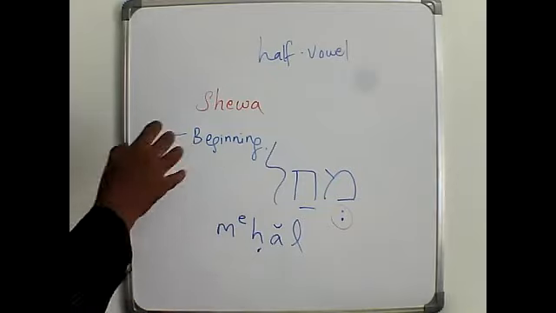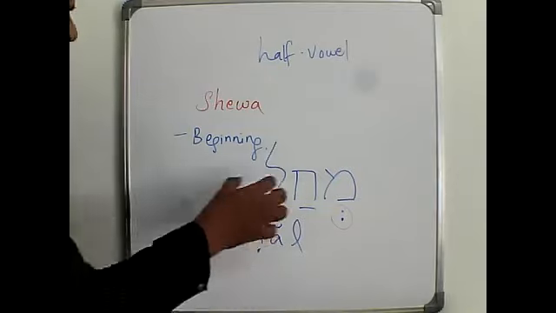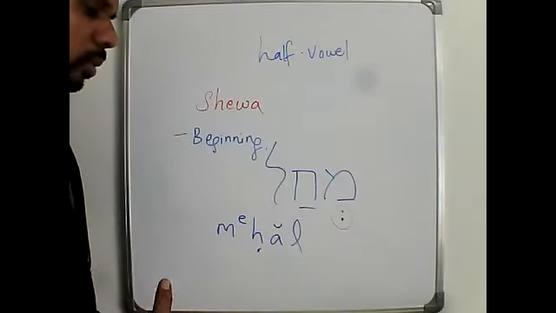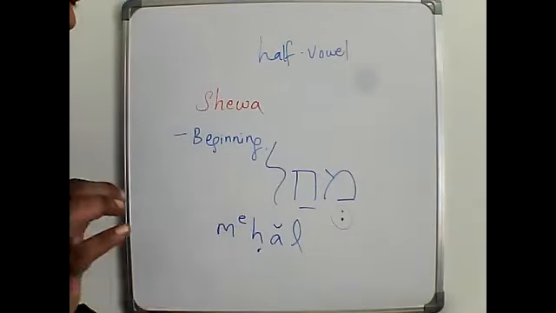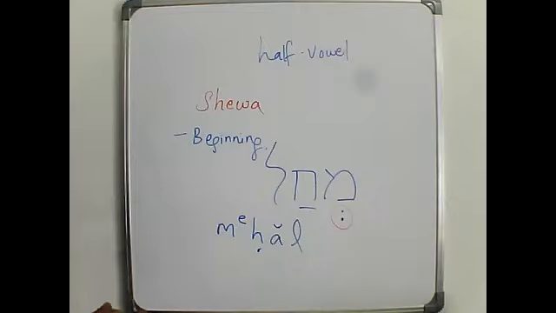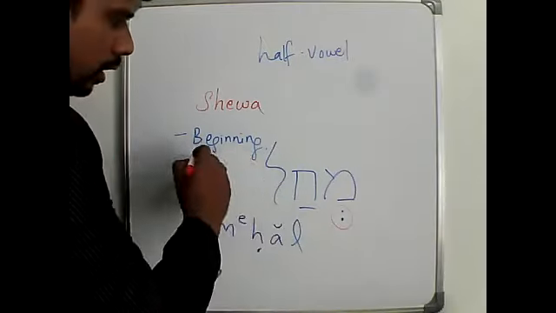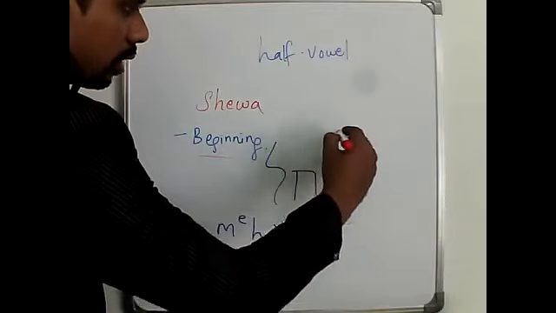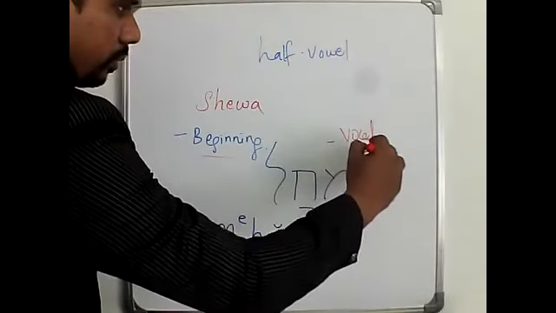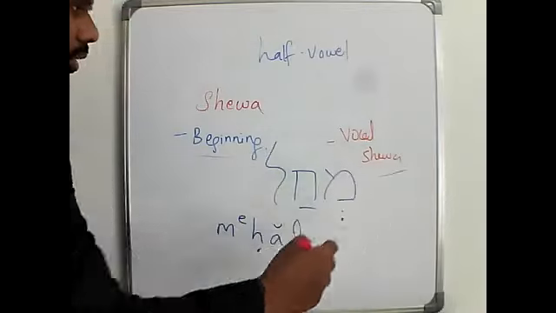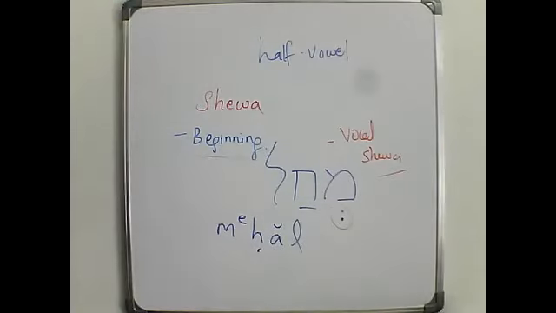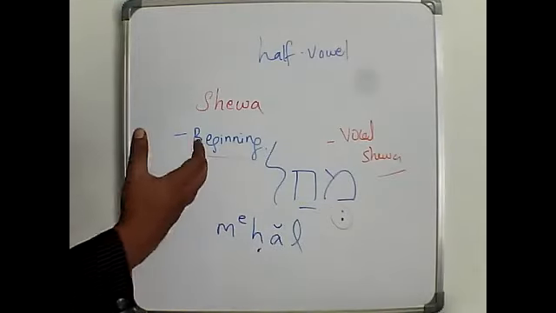If it comes in the beginning, when the Sheva comes in the beginning, it should be pronounced with a small e sound. Mechal, mechal. So it's also called vocal Sheva. Vocal Sheva means it has a sound when it comes in the beginning.